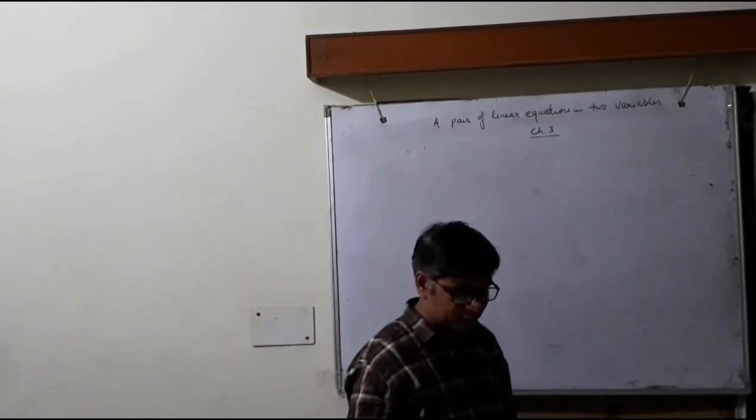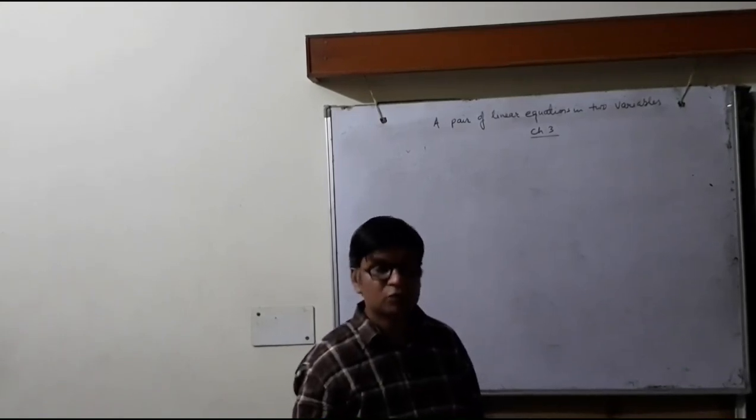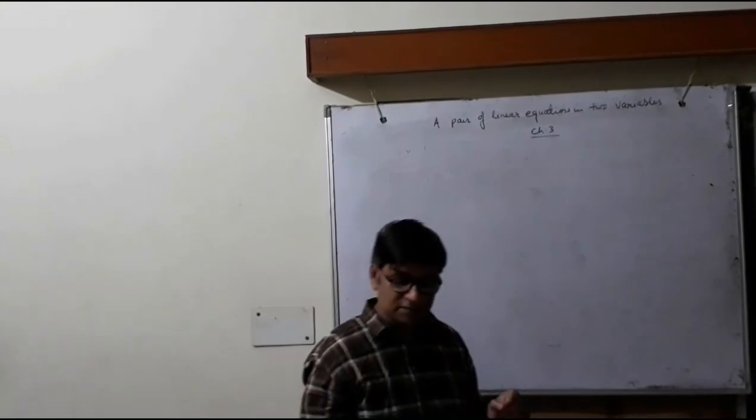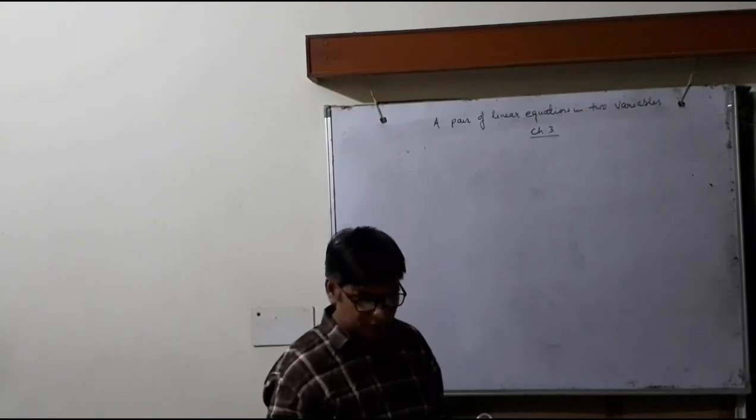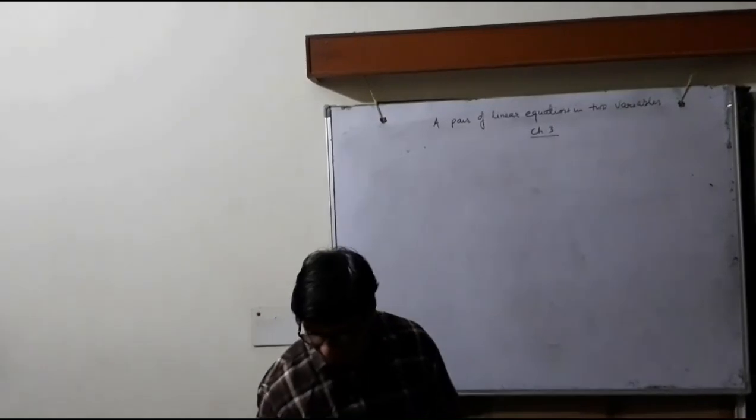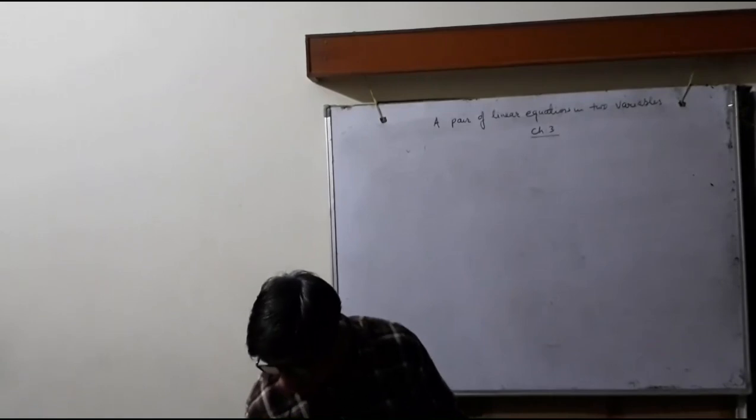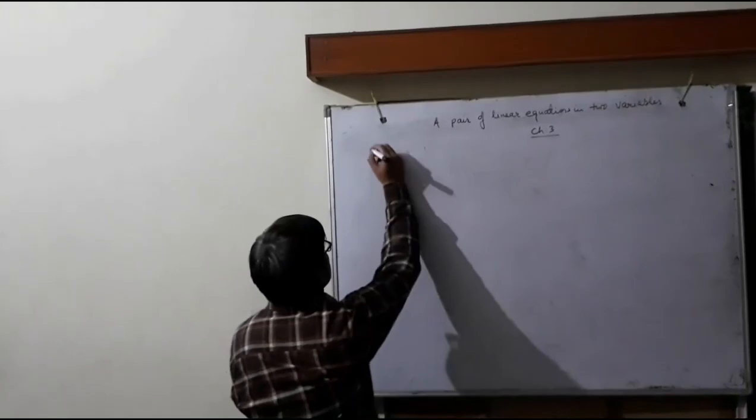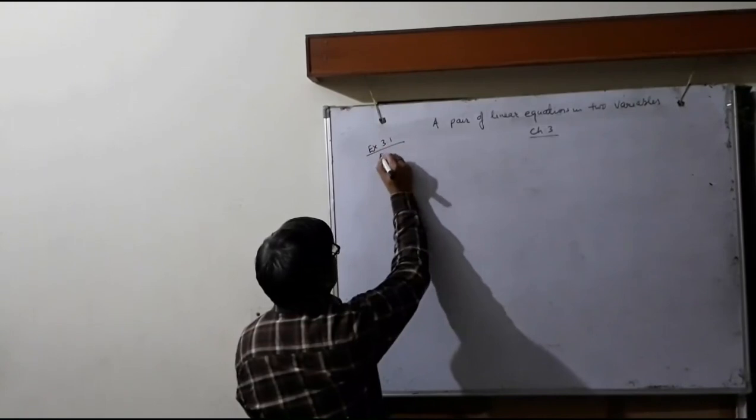The coach of a cricket team buys 3 bats and 6 balls for rupees 3,900. Later she buys another bat and 3 more balls of the same kind for rupees 1,300. Represent this situation algebraically and graphically. This is Exercise 3.1, question number 2.